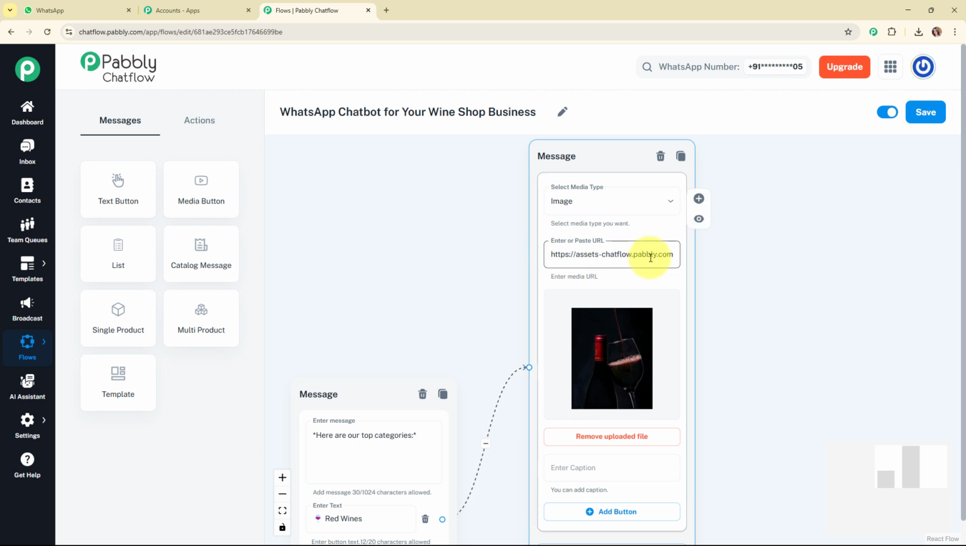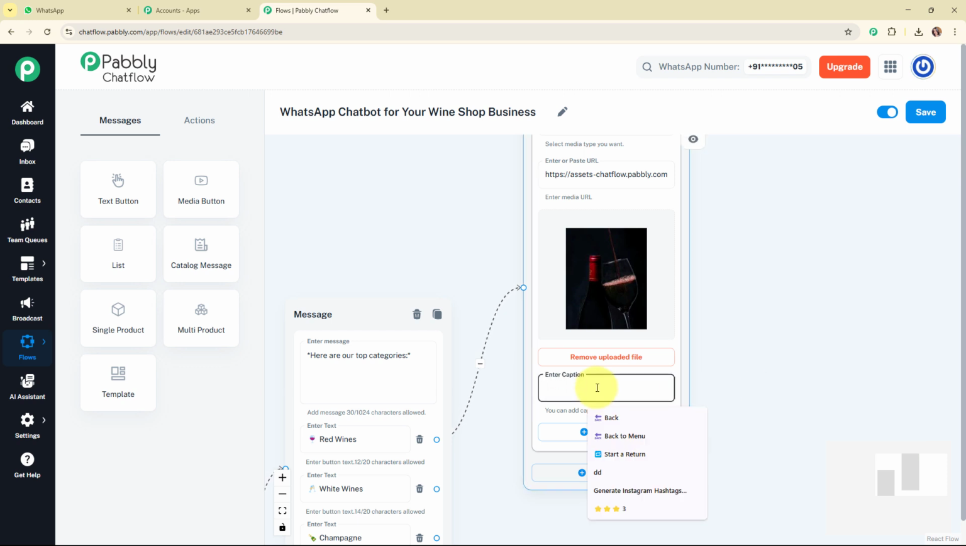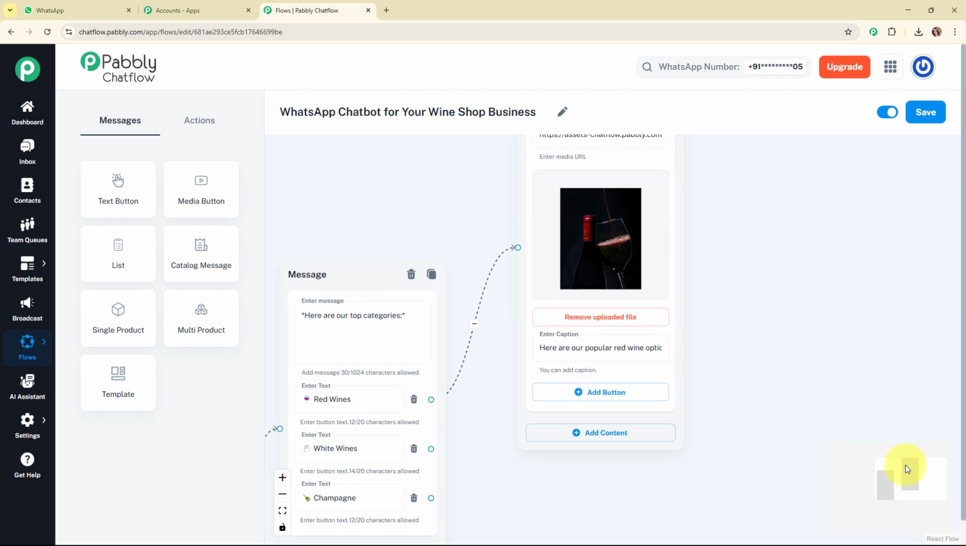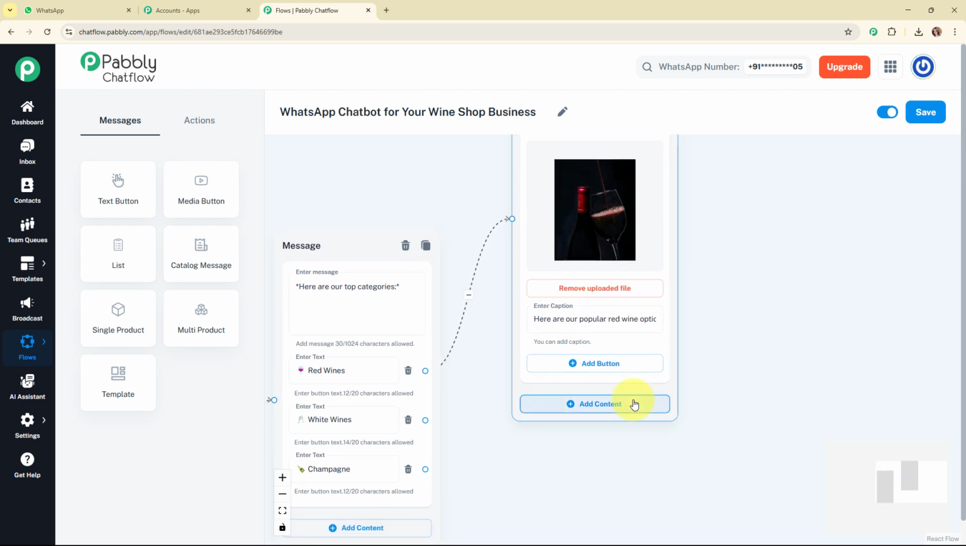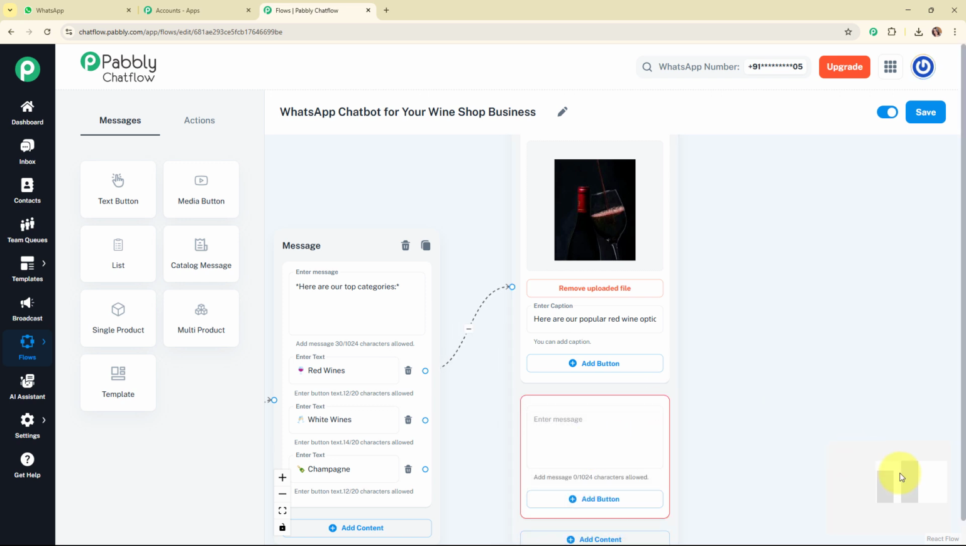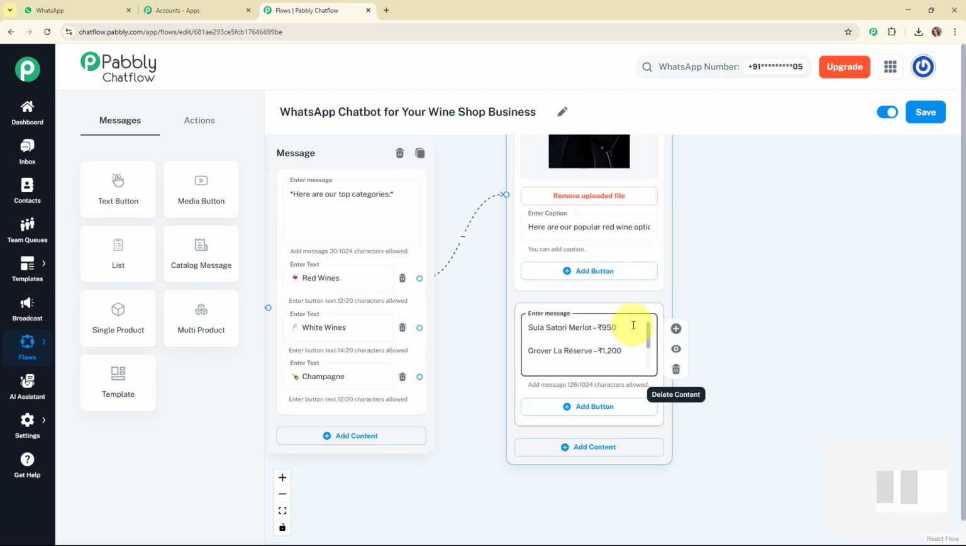Now after adding the media URL, I'm going to enter a caption that says here are our popular red wine options. After giving this caption, I'm going to add content as well for this message box, because I want to add the categories for my red wine. So for that I'm going to add a content box over here, and enter the text as all the red wine categories with the pricing option available on our store, and it says would you like to place an order.